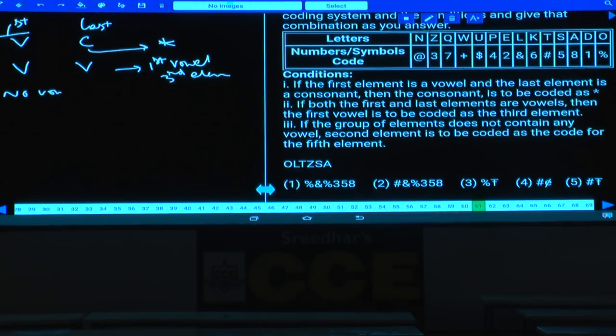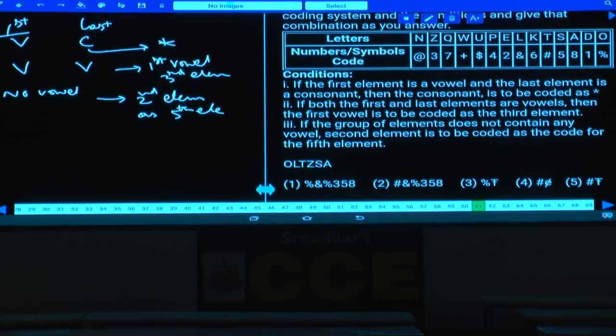If the group does not contain any vowel, the second element is to be coded as the code of the fifth element. Now, second element to be coded as what? As the fifth element. Then tell me what is the answer here?